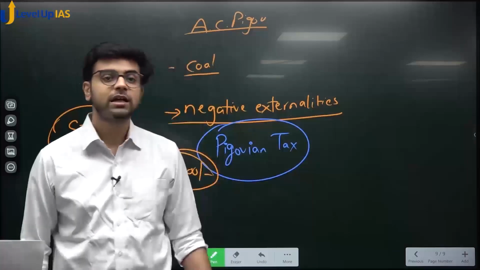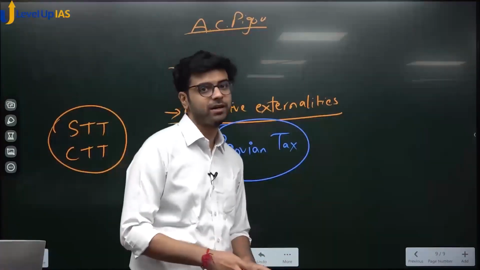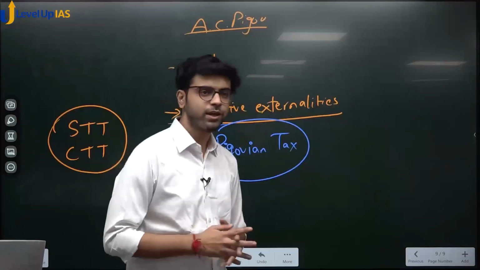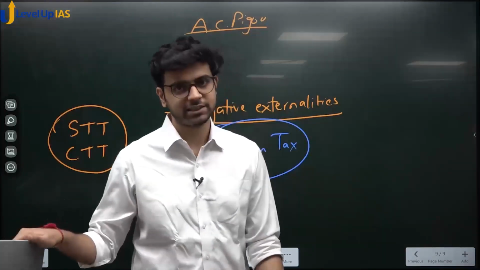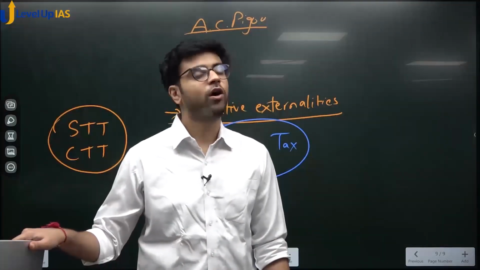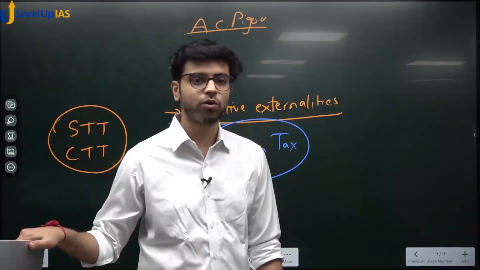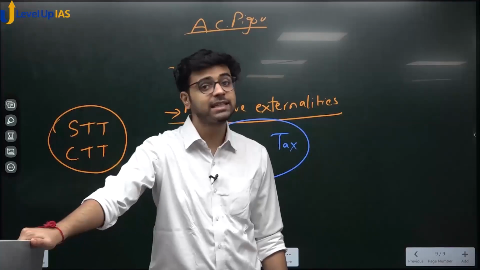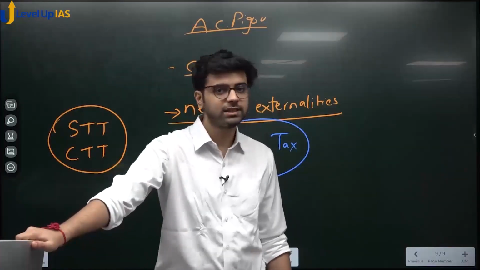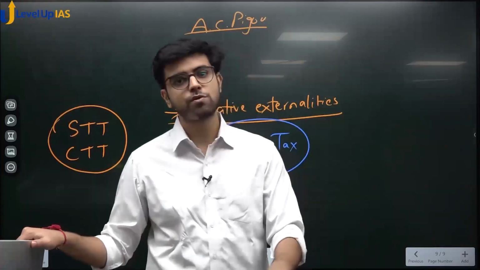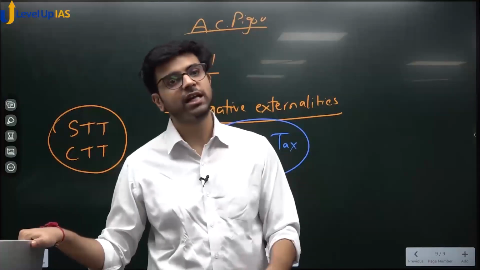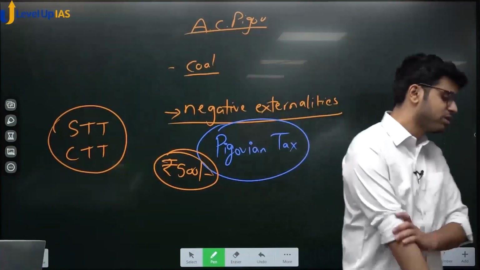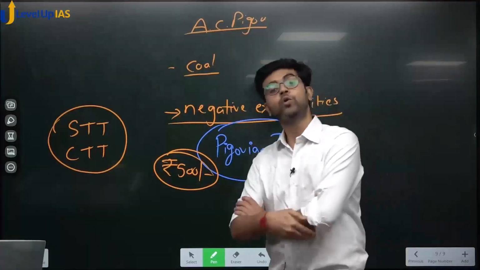Whose base is eroded? The country in which actual profits are made, but it is shown in some other country. So the country in which the tax rate is dash, its base is eroded. Tax rate is high or low? Tax rate is high. For example, in India, tax rate is high, base is eroded. The profit goes to whom? The base increases of the country where the tax rate is low, that is base erosion and profit shifting. This agreement forms a part of the OECD framework.